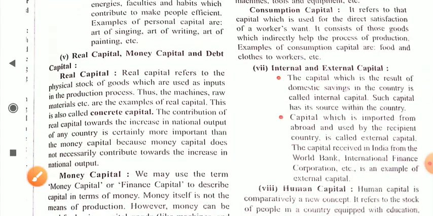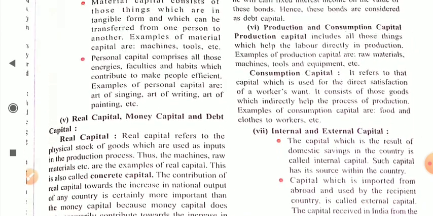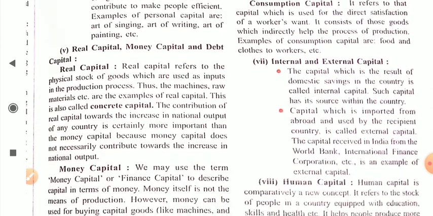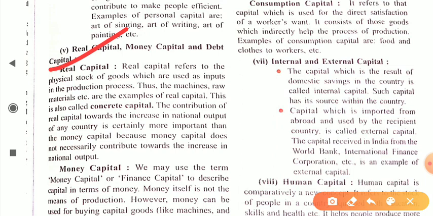Next point is real capital, money capital and debt capital, okay, dear student. Now real capital. Real capital refers to the physical stock of goods which are used as input in the production process, like machinery and raw material. These goods are present in a physical form, that's why it is also sometimes known as concrete capital, okay, dear student.